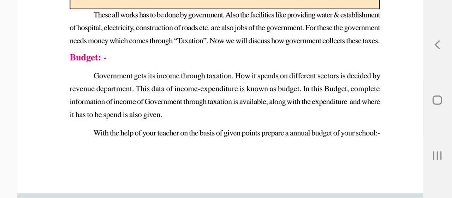If they are making one bridge, they will fix the budget: how much money is there for that, and how much money is spent on making the bridge. In that way they fix the budget. In this way they work, and in different areas and sectors they work in that way.